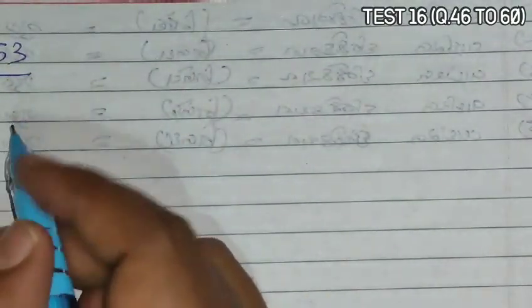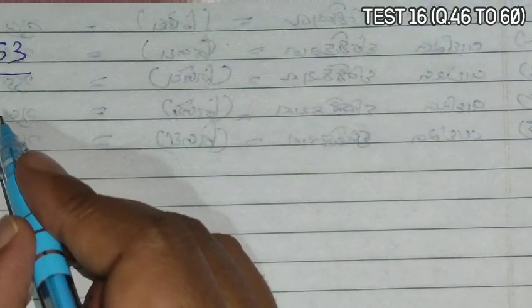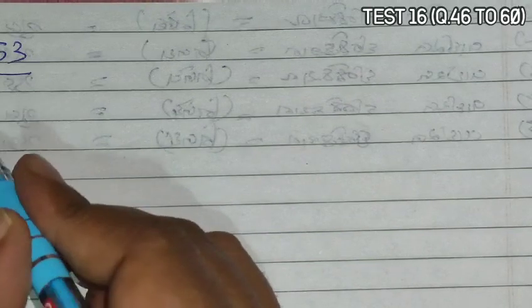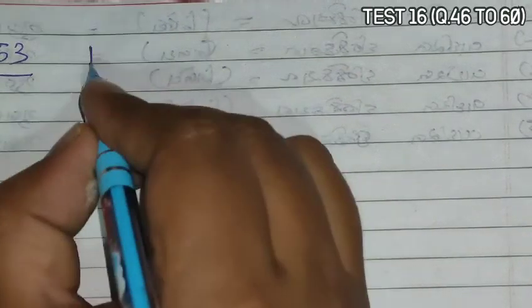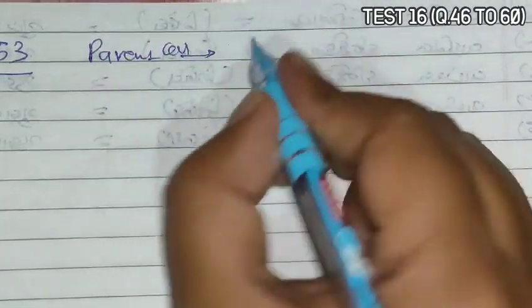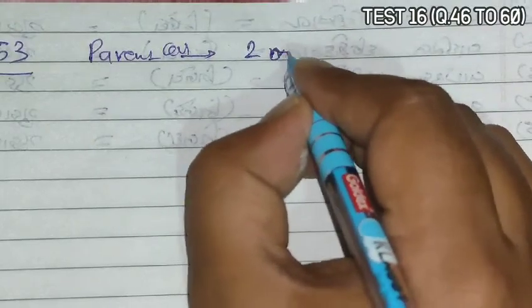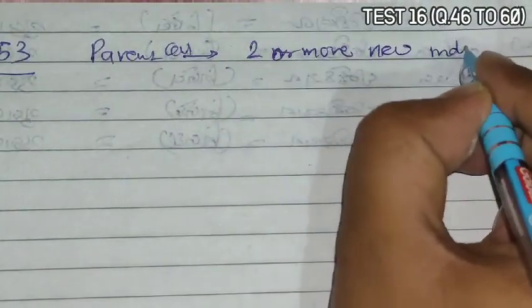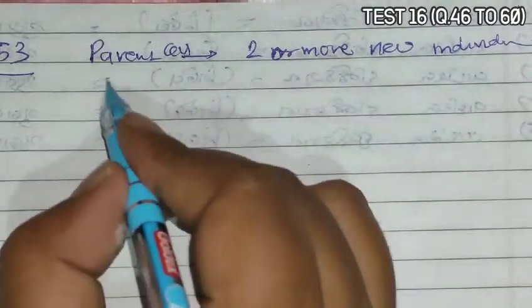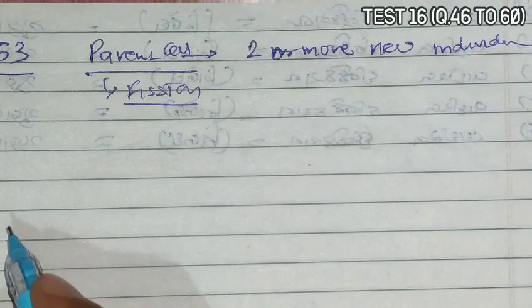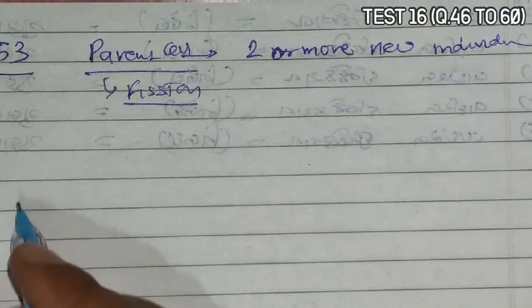Question 53 asks that in blank and blank, the organism or the parent cell divides into two or more new individuals. So it can be binary fission or it can be multiple fission. So the answer is a question of fission.